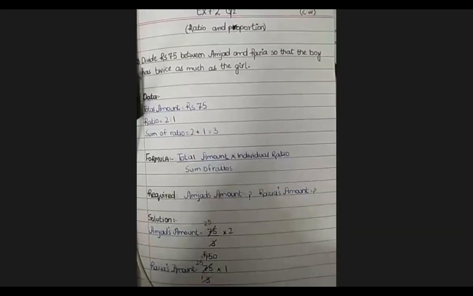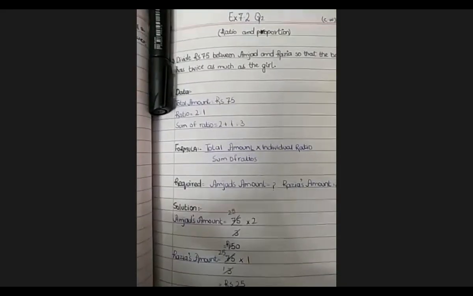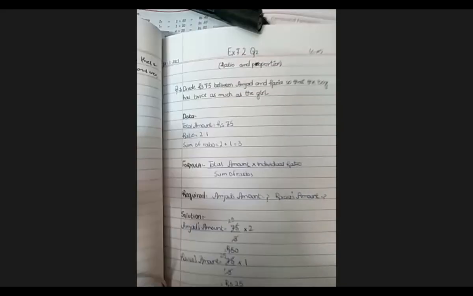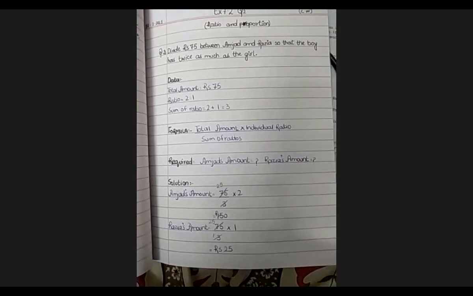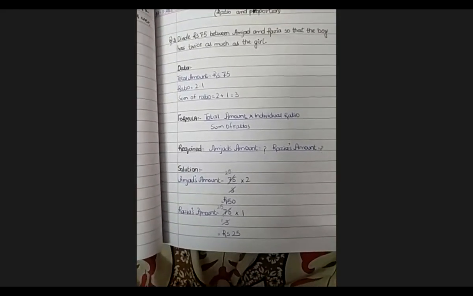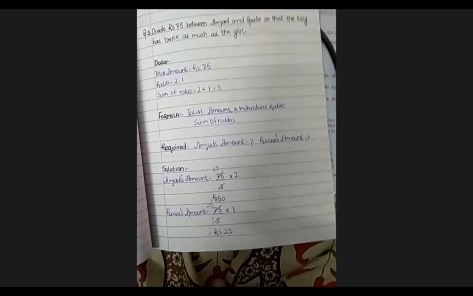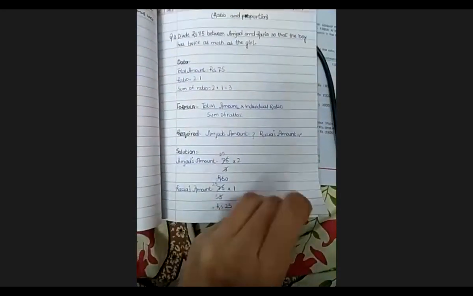Shehroz, have you completed this question? You have not completed the question yet. Here I'm showing you Vanya's copy. Hamza, look at the question. Here Amjad and Razia. We have to divide rupees between Amjad and Razia so that the boy has twice as much as the girl. That means 2:1 because the boy gets double. Very good, Vanya.